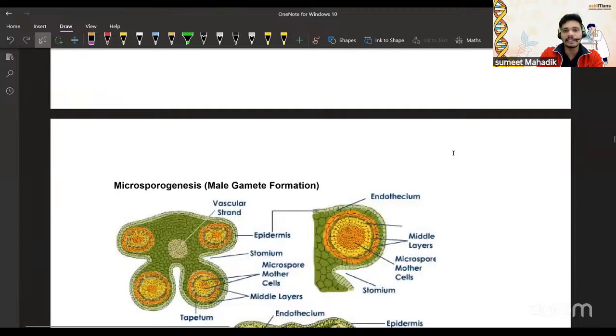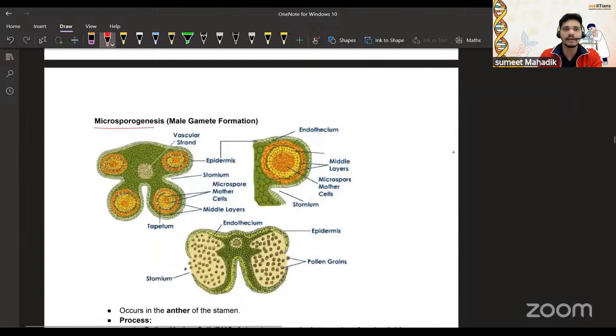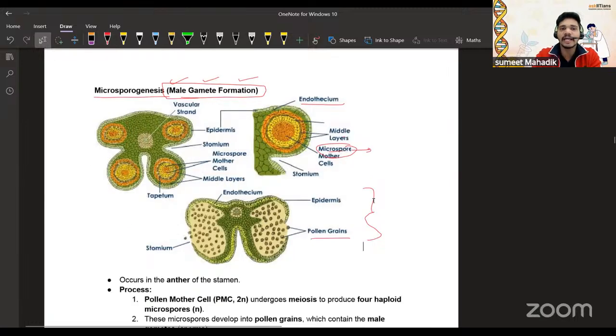See what is happening here. This is microsporogenesis, the male gamete formation. Can you see the endothecium is there, then the middle layer, then the microspore mother cell? This cell actually converts into pollen grains. After proper maturation, they undergo dehiscence. The anther breaks open and the pollen is distributed. Exactly correct. It occurs in the anther of the stamen.